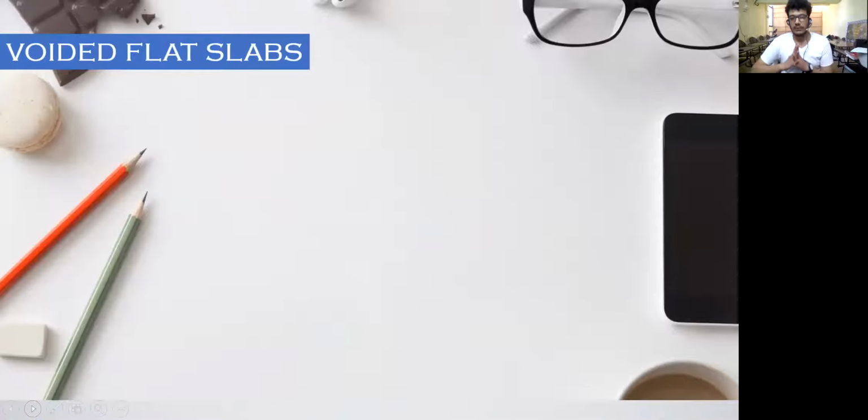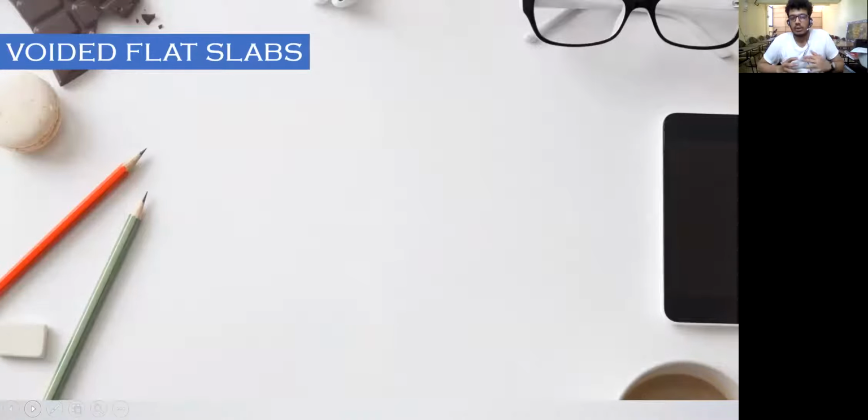Now moving forward to the first technology, the voided flat slabs. For those who don't know, flat slabs are slabs which have no beams, and voided in the sense they have voids inside them to reduce their cost. These voids are created by embedded formwork in the slabs.